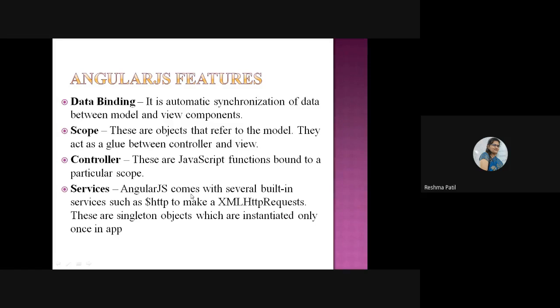Services. AngularJS comes with several built-in services such as $http. This is the basic service available in AngularJS. There are many services; here I have given one example. You will learn services in the next chapter when programming will start. To make the XML HTTP request, there are singleton objects which are instantiated only once in the app. This is the object which will be instantiated only once in the application. So such types of services are provided in AngularJS features.